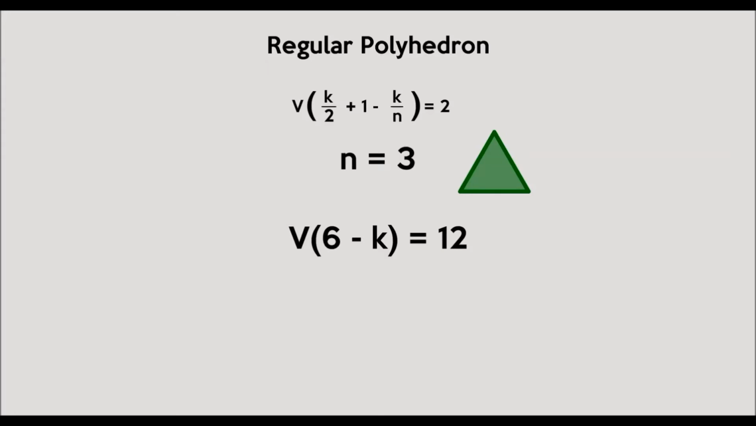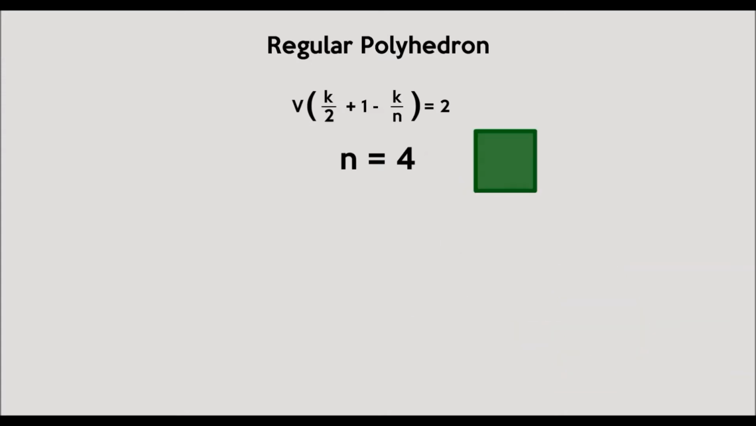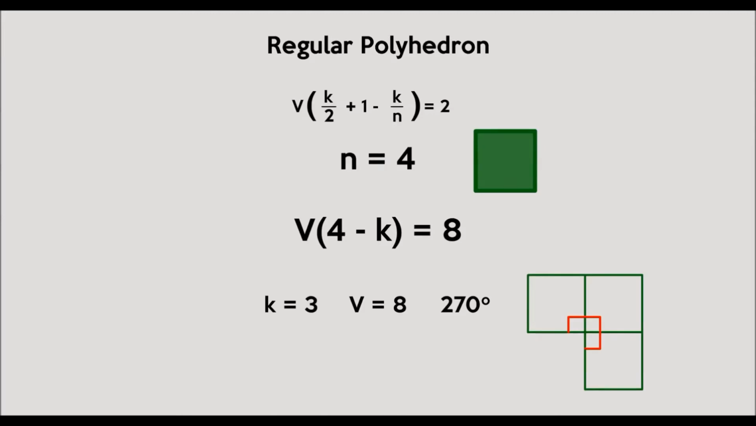For this, the only possibilities are, when k equals 3, there are 4 vertices and the angle at each point is 120 degrees. Or, when k equals 4, there are 6 vertices and the angle at a point is 180 degrees. And finally, when k equals 5, there are 12 vertices and the angle at each point is 240 degrees. When n equals 4 for squares, the formula changes, which by rearranging comes to 4 minus k multiplied by v equals 8. For this there is only one possibility, where k equals 3 with the sum of the angles at a vertex as 270 degrees.